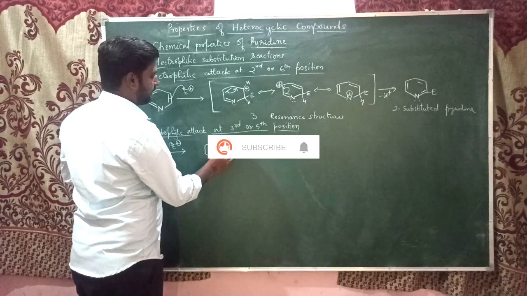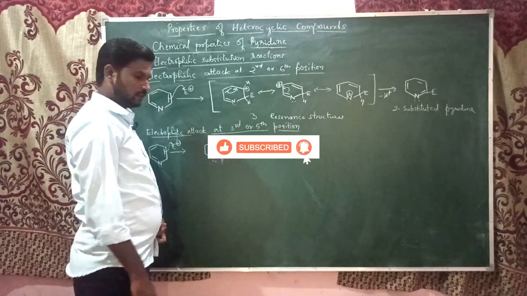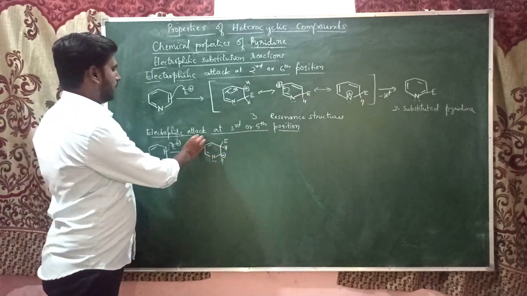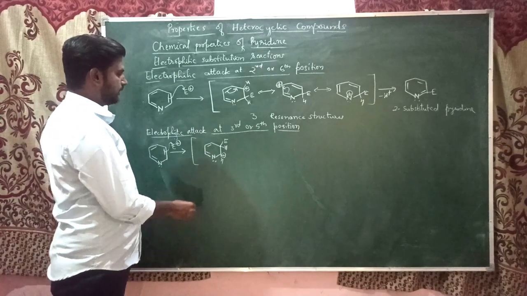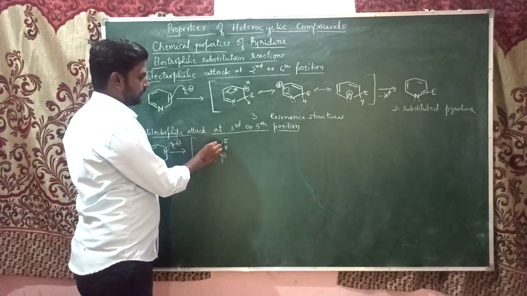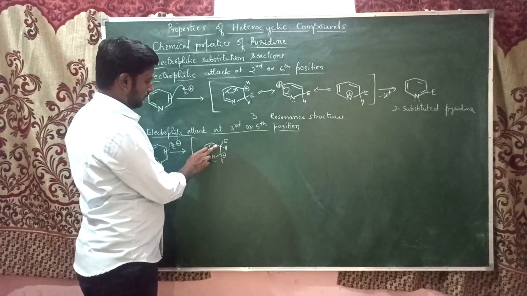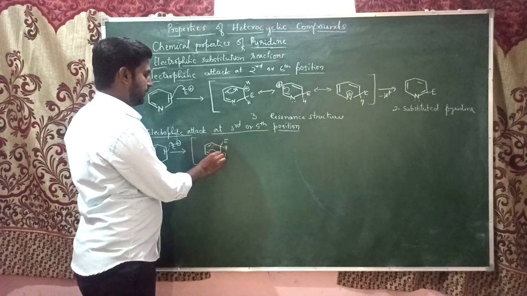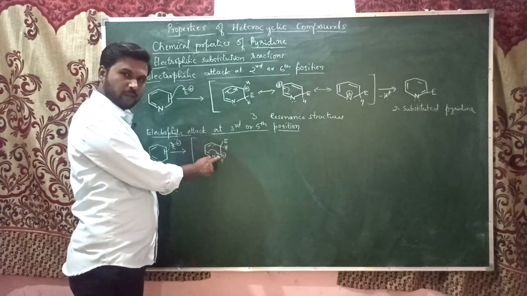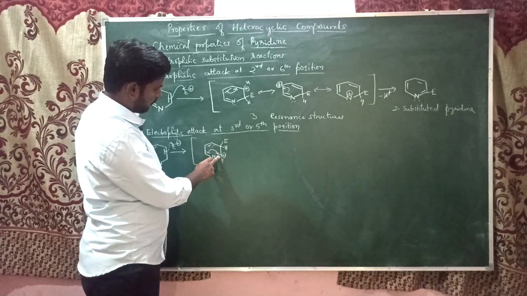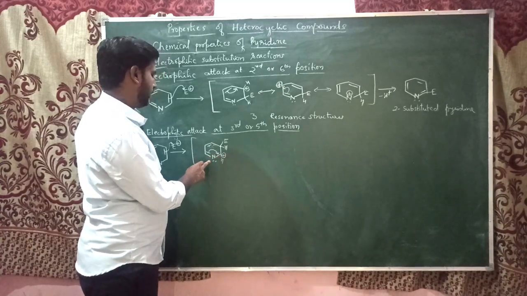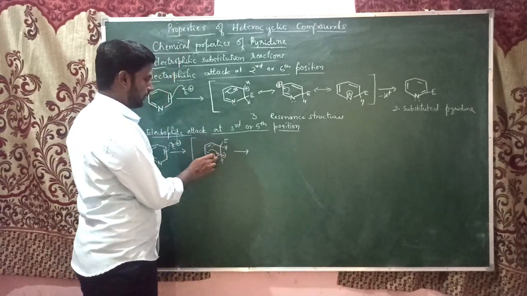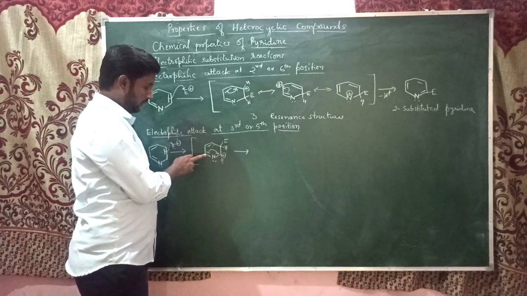The positive charge comes at the second position with the hydrogen. The remaining is same. So this carbocation also can be stabilized by resonance. Let us see its resonance structure. This pair of electrons will shift here, forming a double bond, and the positive charge will come over, sorry, not the nitrogen, the positive charge comes over at this carbon.